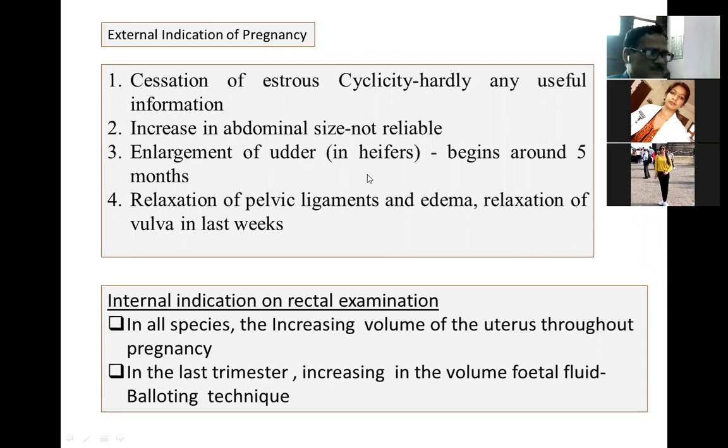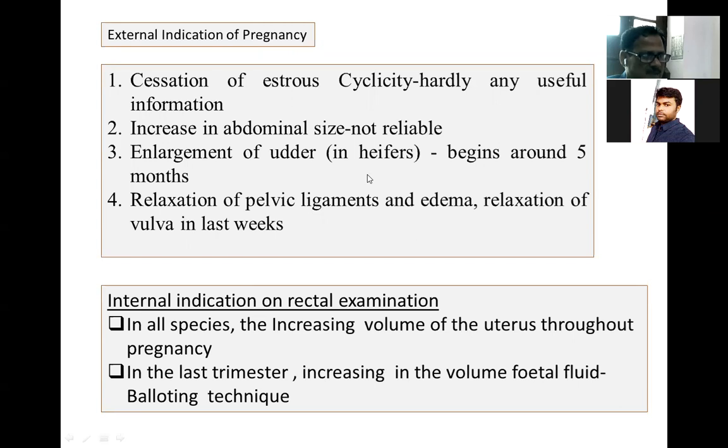The fetal membranes, the amnion, chorion and allantois, cannot be pinched and will slip between thumb and index finger. So it is a very early sign of pregnancy diagnosis when you examine at 40 days, or at 60 days, the fetal membrane slip. This is the pertinent sign.